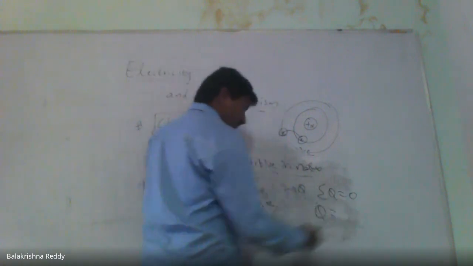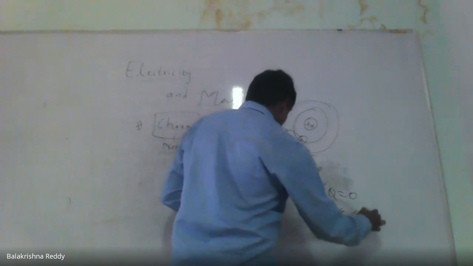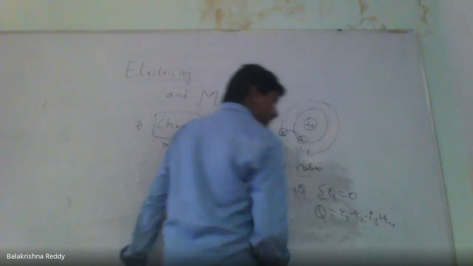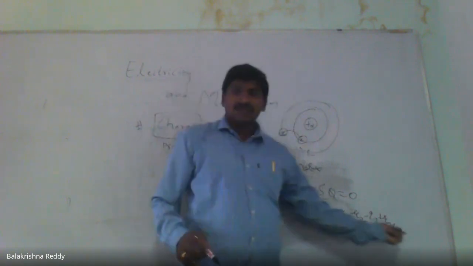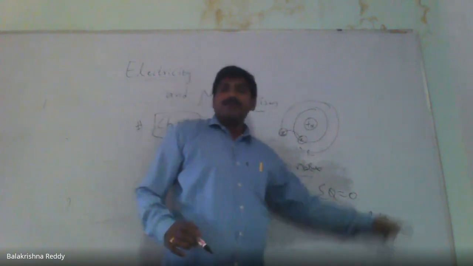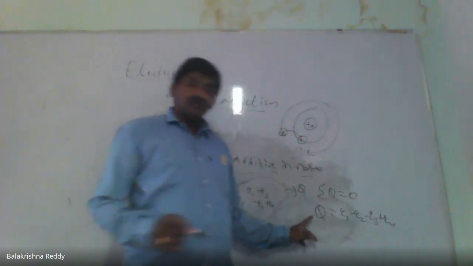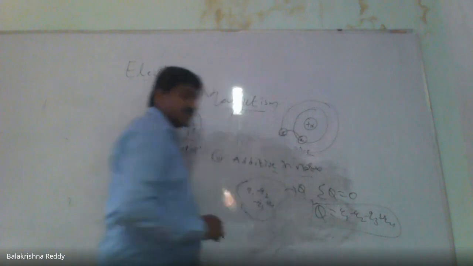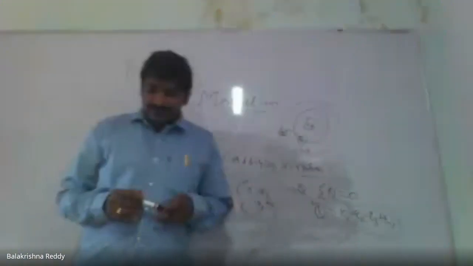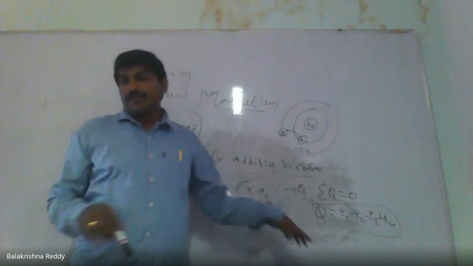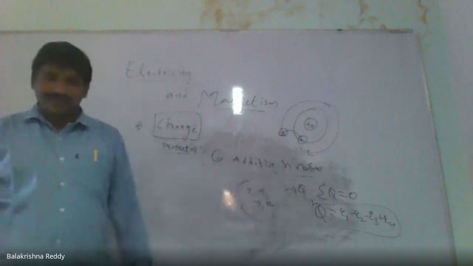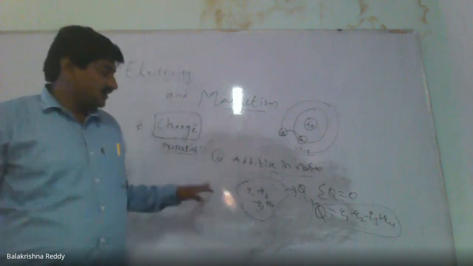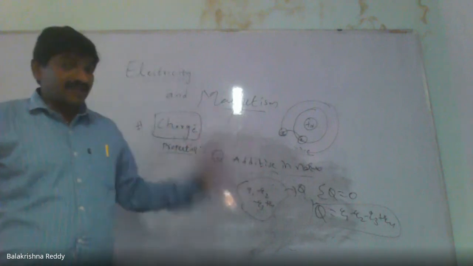Q equal to Q1 minus Q2 minus Q3 plus Q4. It means the sum of all the charges, whether addable or subtractable, is equal to Q. That is what we call additive in nature. Next, at every point, this property is applicable. Charge is conserved, charge is additive, and like charges add, unlike charges subtract.